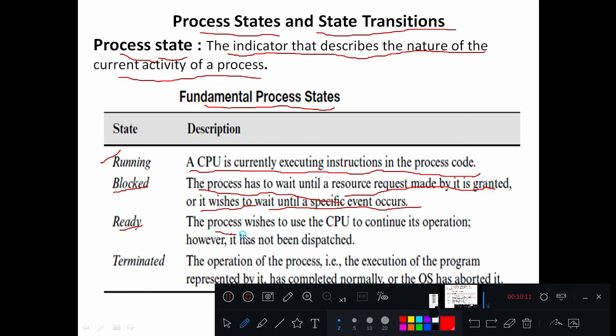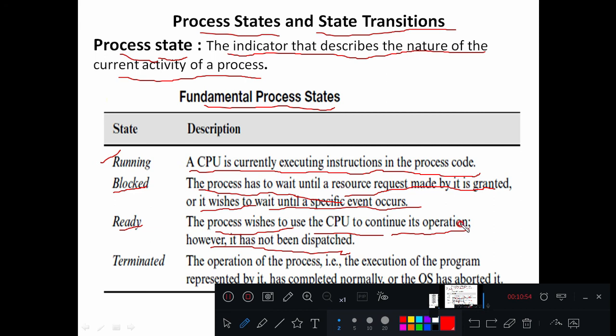And the third state is ready. The process wishes to use a CPU to continue its operation, however it has not been dispatched. That means the process wishes to use the CPU to continue its operation, right? Let us say it has the resources, whatever memory, monitors, keyboards, whatever it requires, those are allocated to that particular process. Because of a higher priority process, the CPU is released from that process. In such cases, the process will enter into the ready state, right?